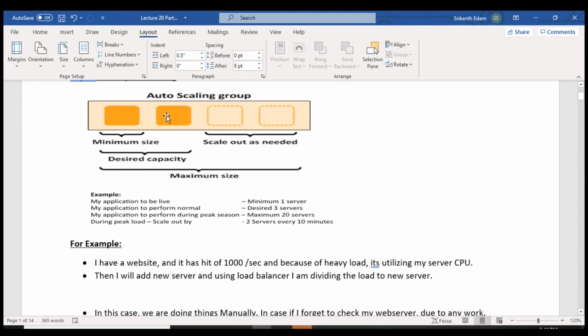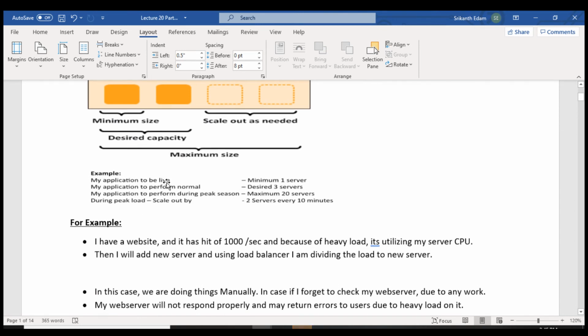So here I will have a total of 3 instances running, and minimum size one and maximum size I'm going to configure 20. Okay, so if you read this example, for my application to be live, I need a minimum of one server. For my application to perform normally, the desired number is 3 servers.